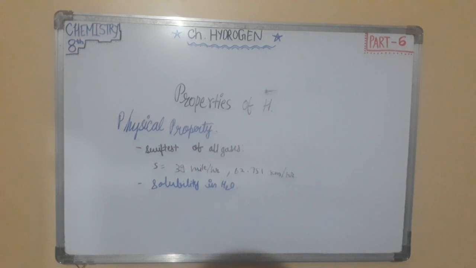Low density, the lightest gas. It has the density of 0.09 gram per liter. It is 14 times lighter than air.